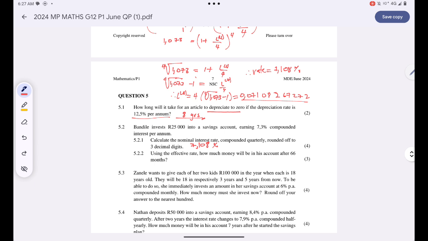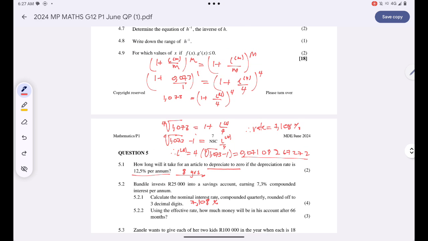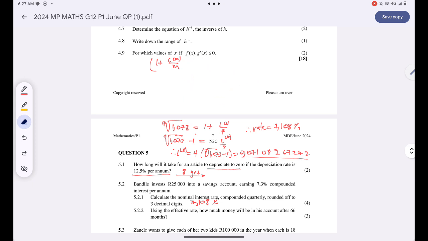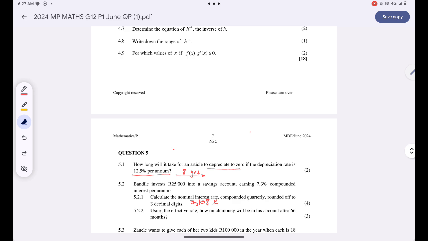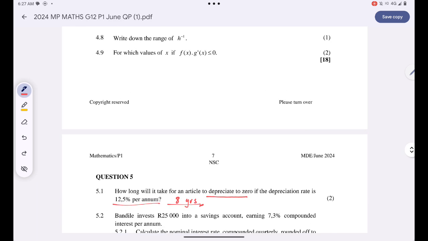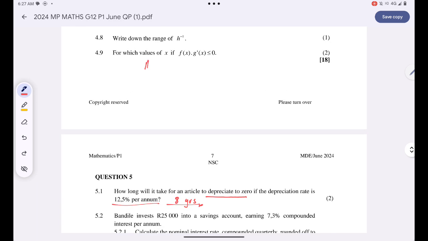Then now we are told that using effective rate of interest, calculate how much money will be in the account after 66 months. Whenever, guys, your amount is compounded annually, that means your interest is simply equal to the effective interest. So I can simply say A is equal to P(1 plus i effective multiplied by n).